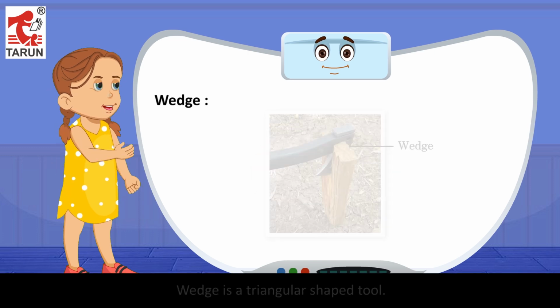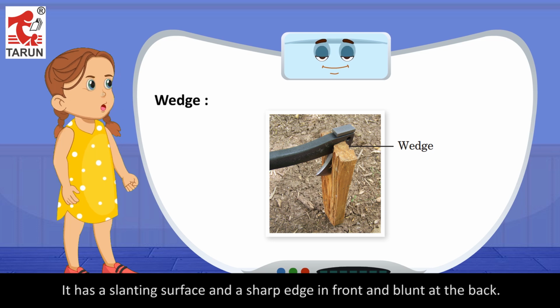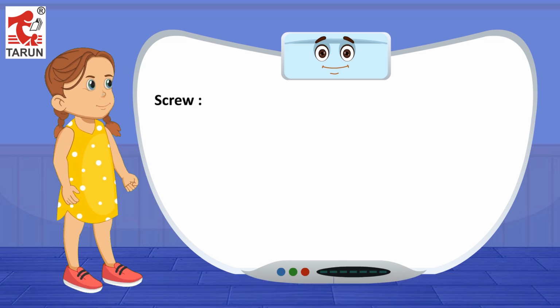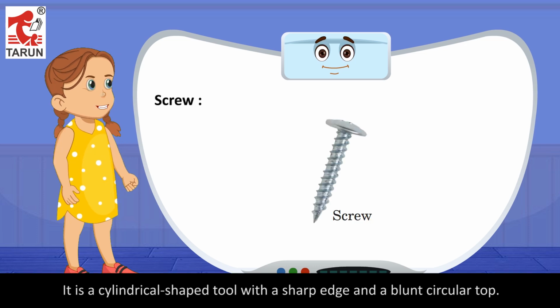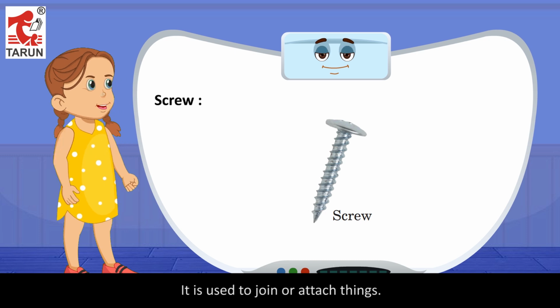Wedge. A wedge is a triangular-shaped tool. It has a slanting surface and a sharp edge in front and blunt at the back. It is used to separate two objects. For example, an axe is used to cut wood. Screw. It is a cylindrical-shaped tool with a sharp edge and a blunt circular top. It is an inclined plane with a raised line around a straight rod. It is used to join or attach things. It is used in furniture and doors to fix them.